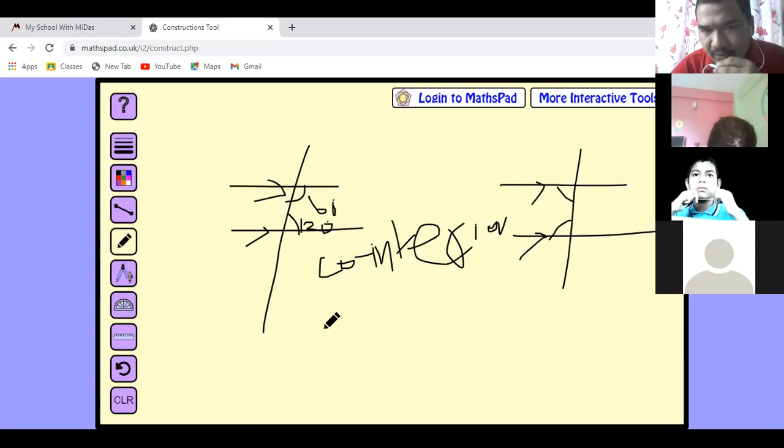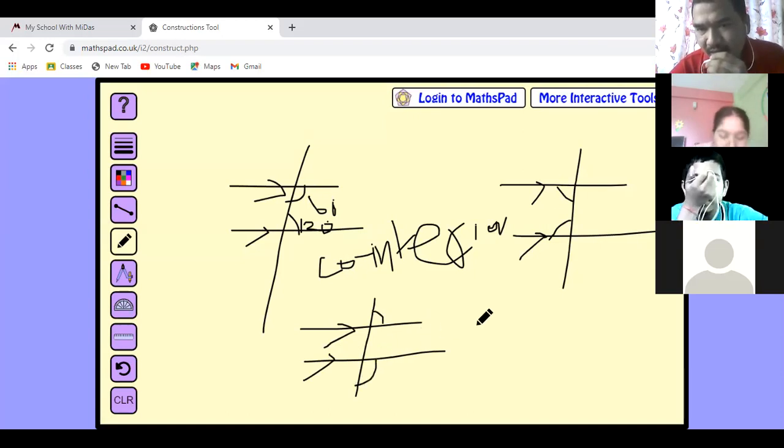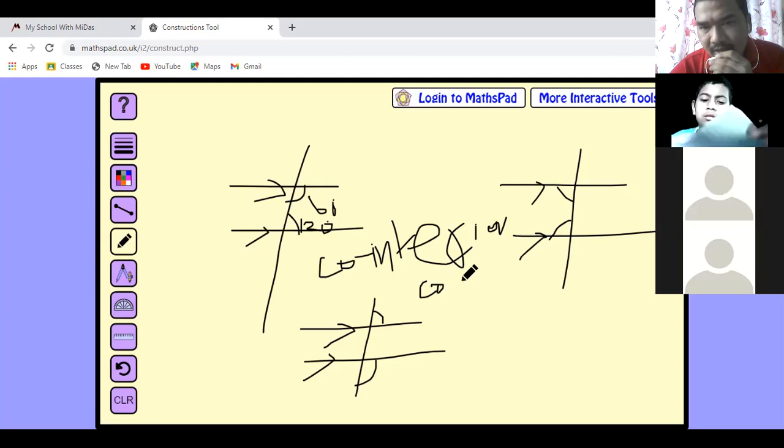Similarly, look at this one also. What type of angles are these? Can you tell? Both are outside, on the same side of the transversal. These are called co-exterior angles. Okay, children?